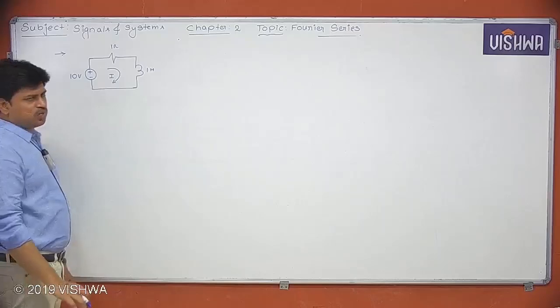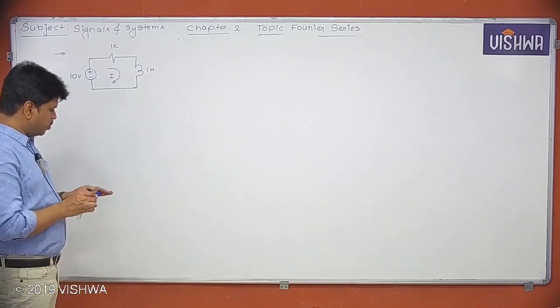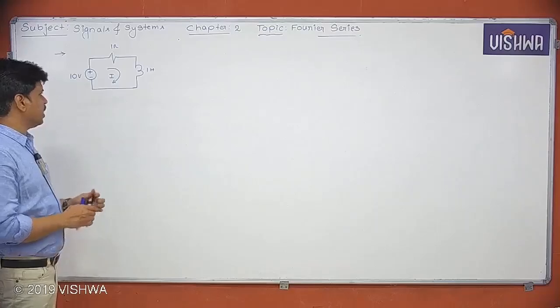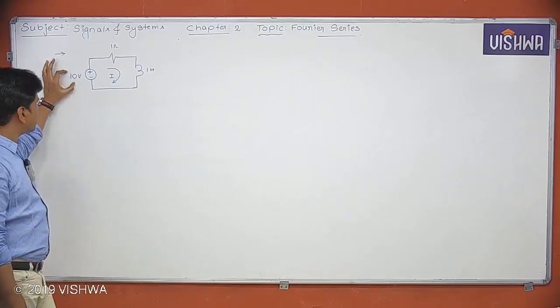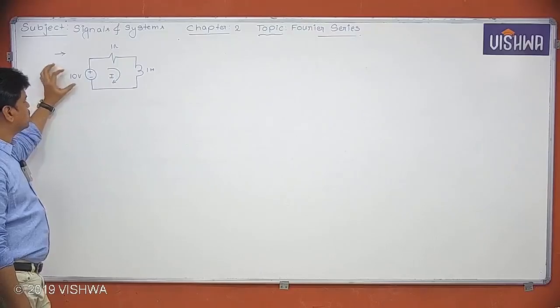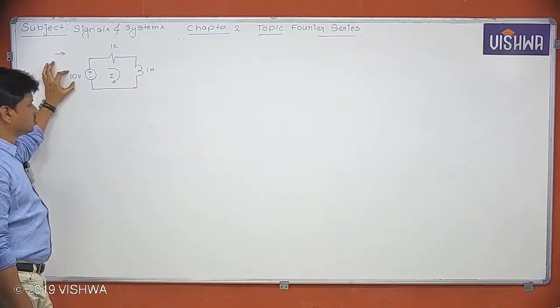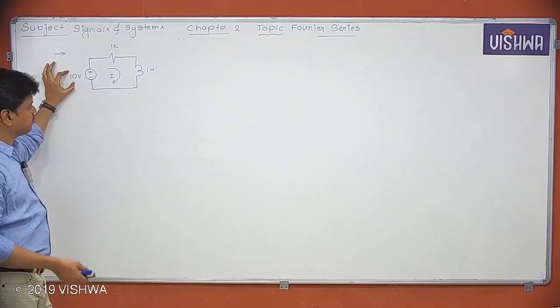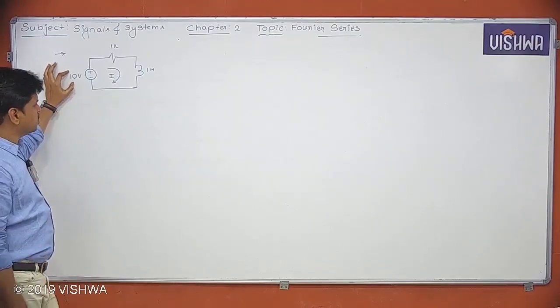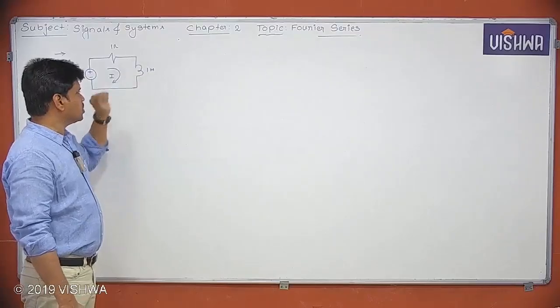To analyze any network, first we have to observe what source we are having. It is a 10 volt DC voltage source. Because it is a DC voltage source, we have to do the DC analysis. In the DC analysis, what will happen to the inductor at steady state? It will become a short circuit.